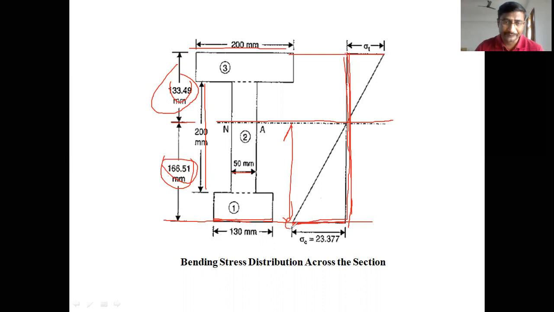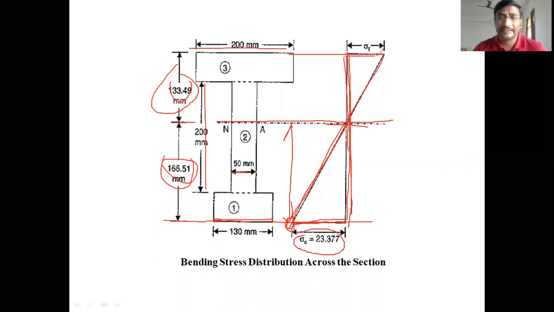Locate that point as the compression stress sigma C, that is 23.377 that we calculated as the maximum compression stress. After locating this point, join it with the neutral point, the intersection of the vertical line and the neutral axis, and extend this line up to the top layer.